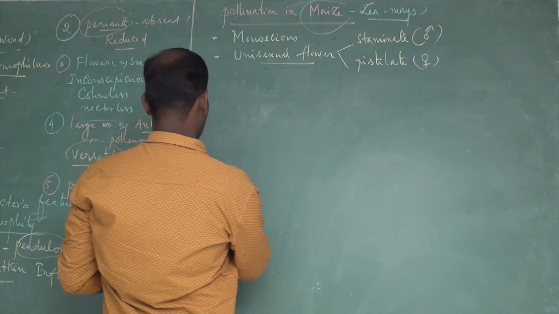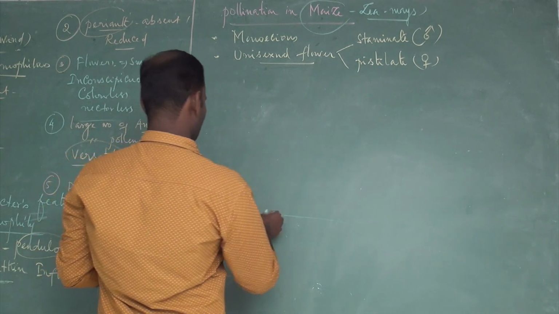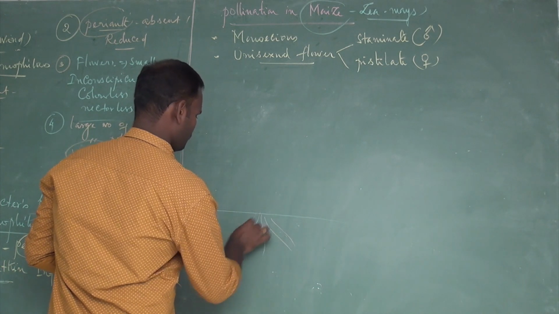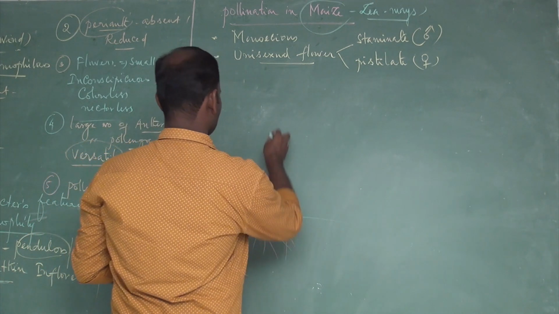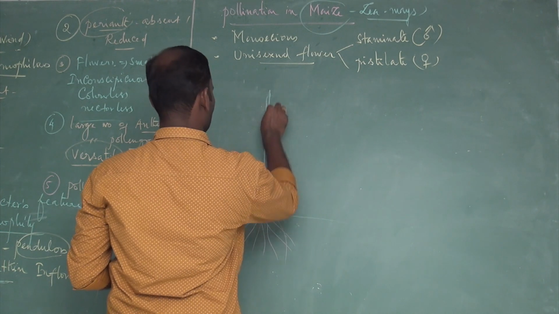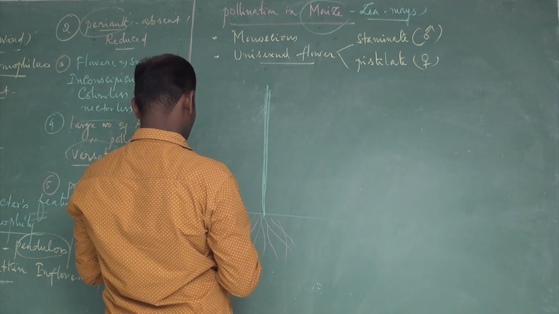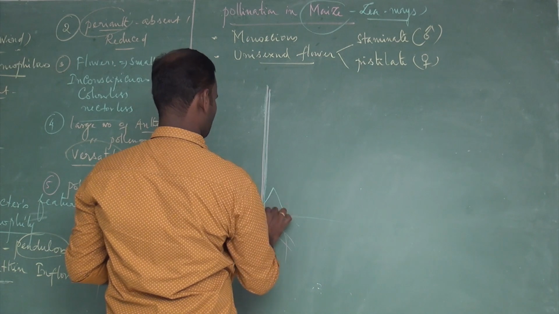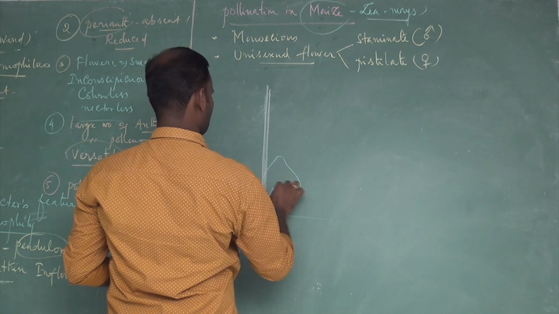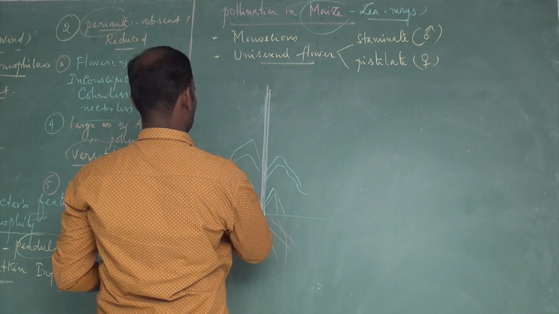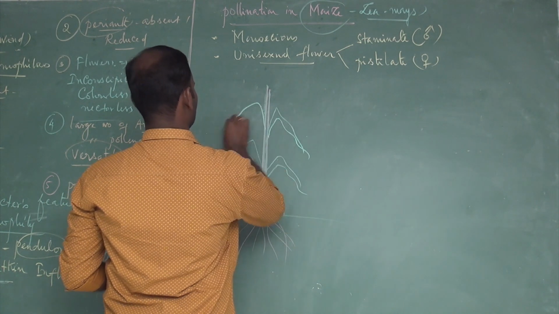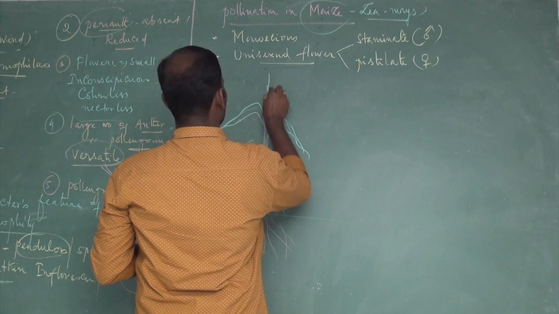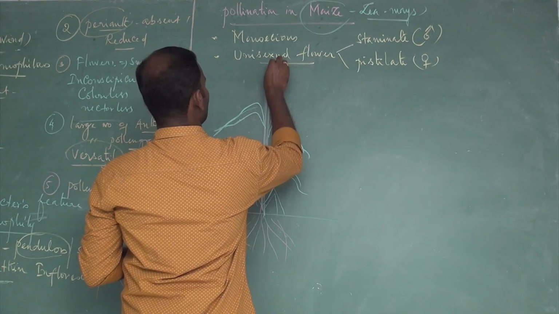If you take the diagram, this is the plant, this is the axis, this is a leaf, and at the tip, this is an inflorescence.